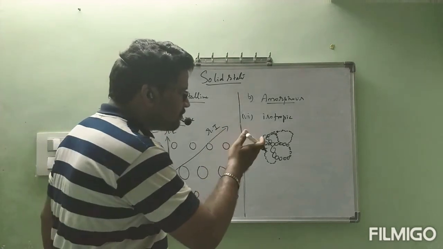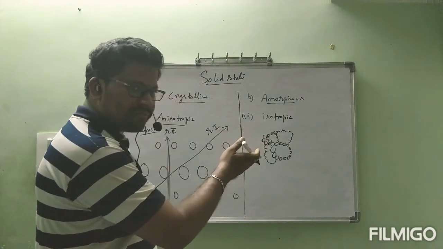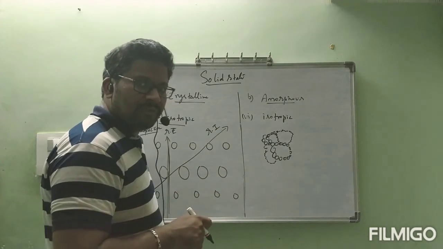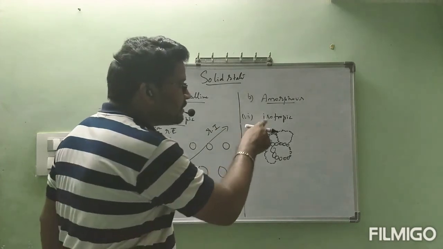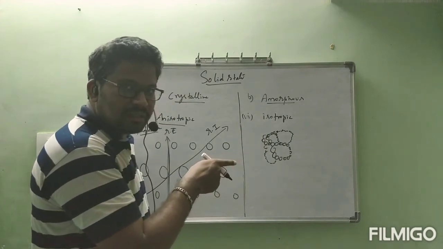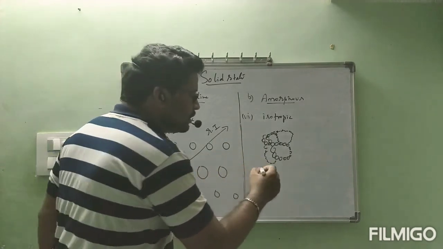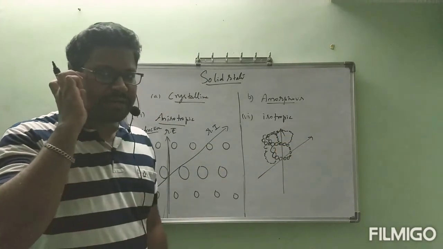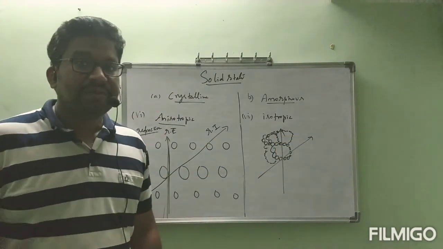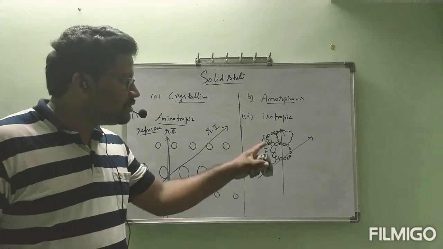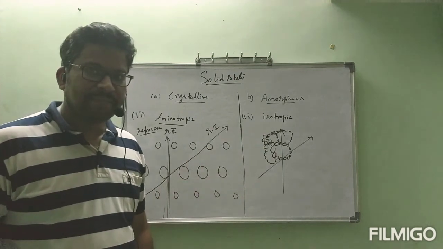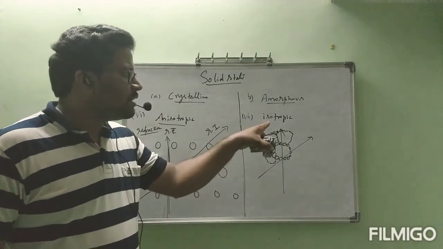So if you want to discuss physical properties like refractive index here, we will take an average. At the same time, these are arranged in short range order. So in this direction or in this direction, we will get the same refractive index values. We consider the average because there is no particular order for the particles present in amorphous solids. That is the reason this is called isotropic.